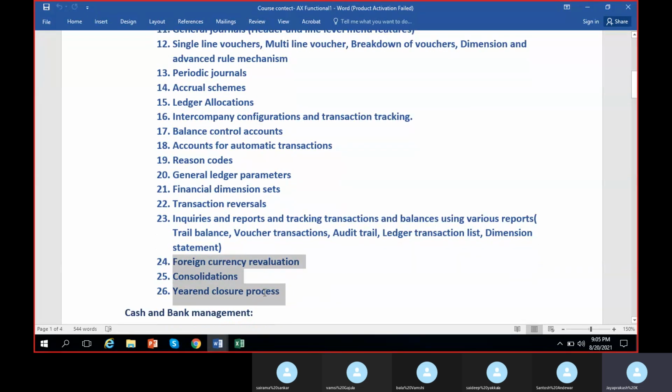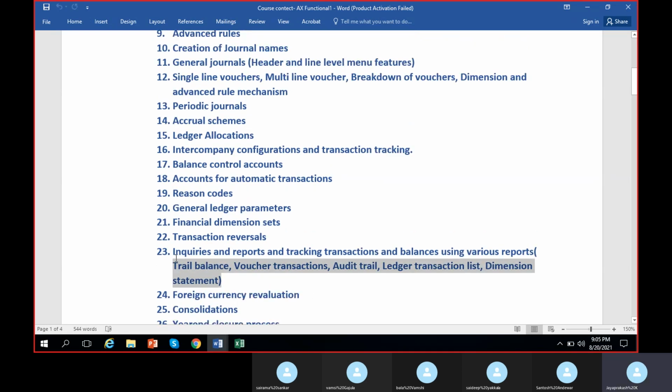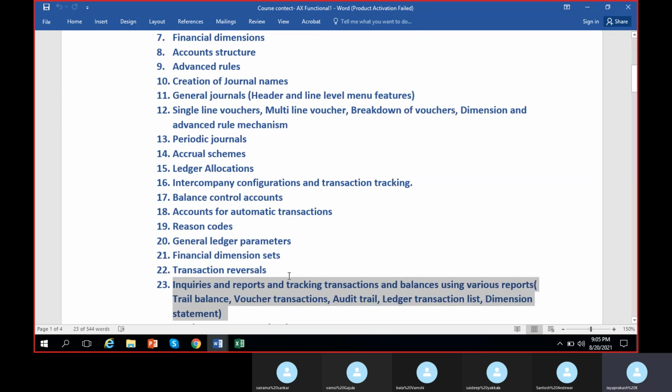Then these three we'll see at the end of the course actually: foreign currency valuation, consolidations, and year-end closure process. Although they fall into here, these are important and we'll mostly discuss them at the end of the course. So until here, we will mostly finish it in the very next class. We can finish it, or else we'll take another class.